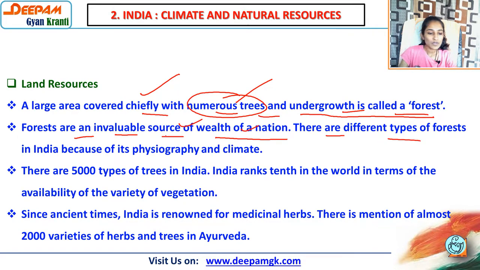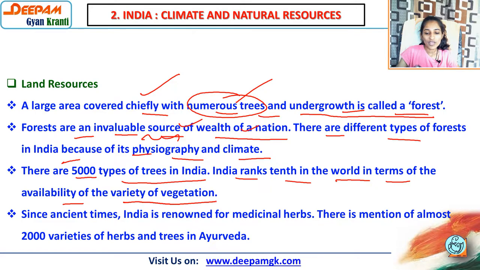There are different types of forest in India because of its physiography and climate, means their condition, and due to climate we have different types of forests. So which type of forest? See, there are 5,000 types of trees in India. India ranks 10th in the world in terms of the availability of the variety of vegetation, mean variety of trees and fauna and all that thing.